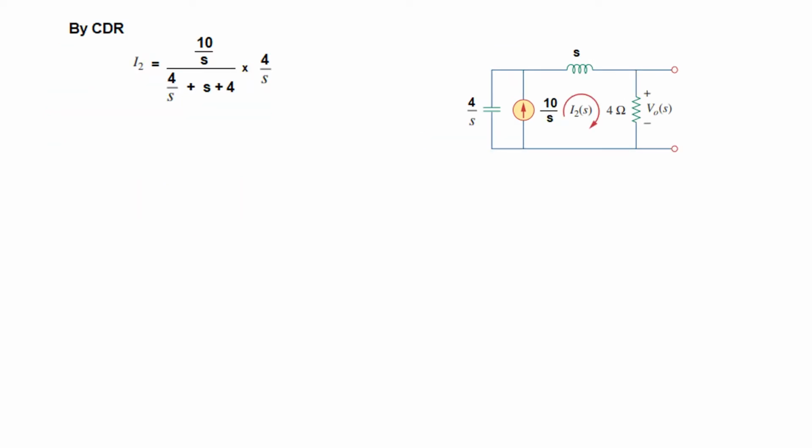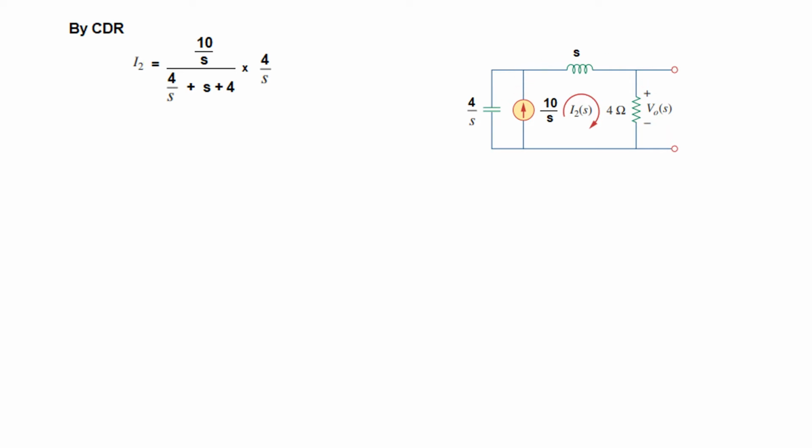Okay, so we are primarily interested in this current I2. If we know I2, we can multiply it by 4 to get V0(S), or the output voltage. So this current I2 can be found from the CDR. You know, this current is dividing into two paths, right and left. We are interested in the right path.